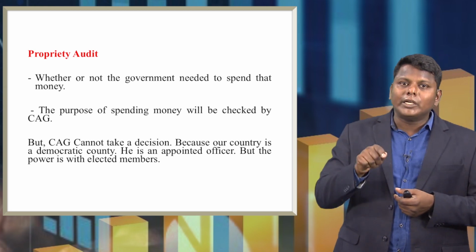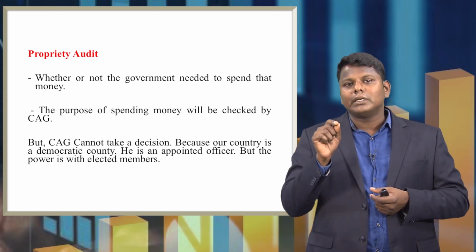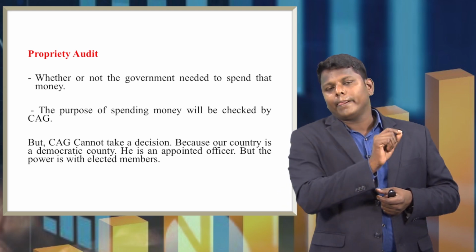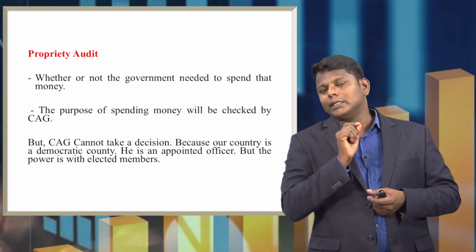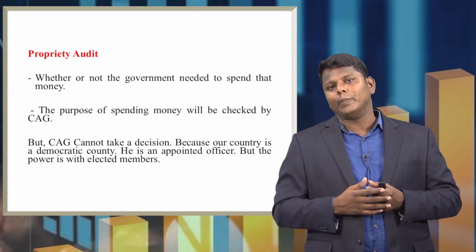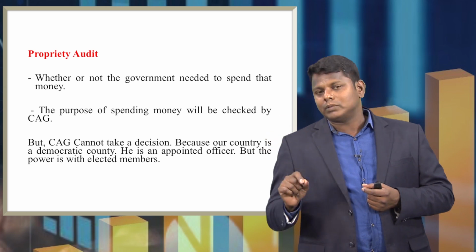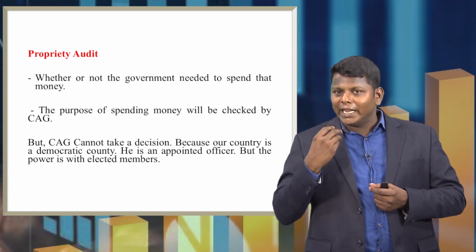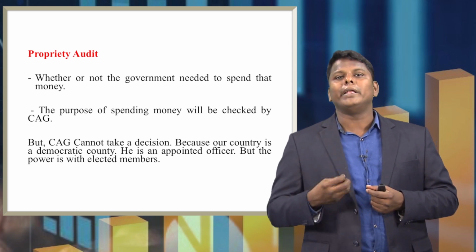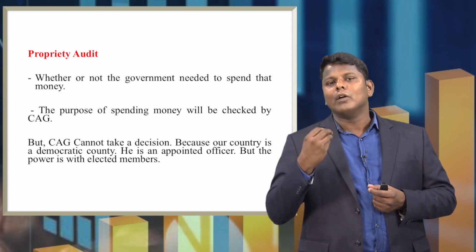Our constitution gives such authority to the elected members, which means the parliament and the state legislature. They can decide what has to be done for the people, but CAG can cross check whether they really need this task to be completed, why they are spending 1000 crore rupees for this activity.